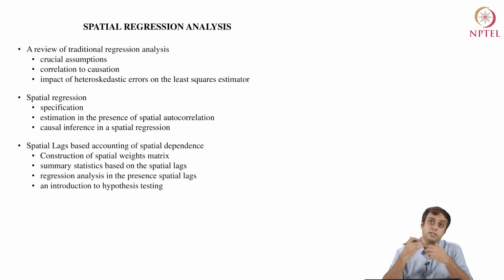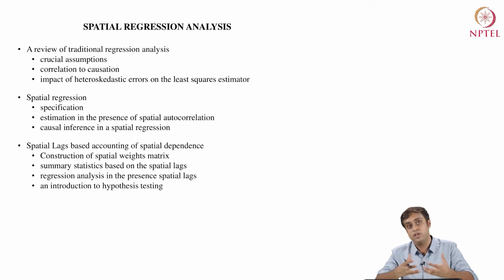We will study this pathway from correlation or association to causation, and also we will look at the impact of heteroscedastic errors on the least squares estimator. So we will talk about these things. If you have not heard of these terms, there is nothing to worry about, but this is very crucial to learning where spatial dependence shows up in regression analysis.